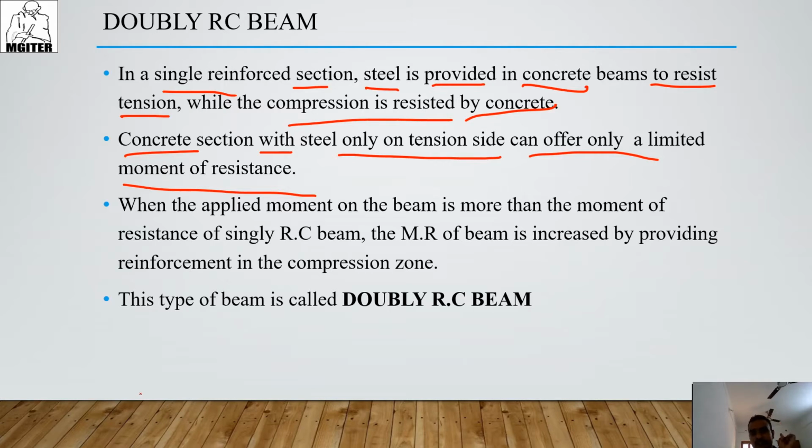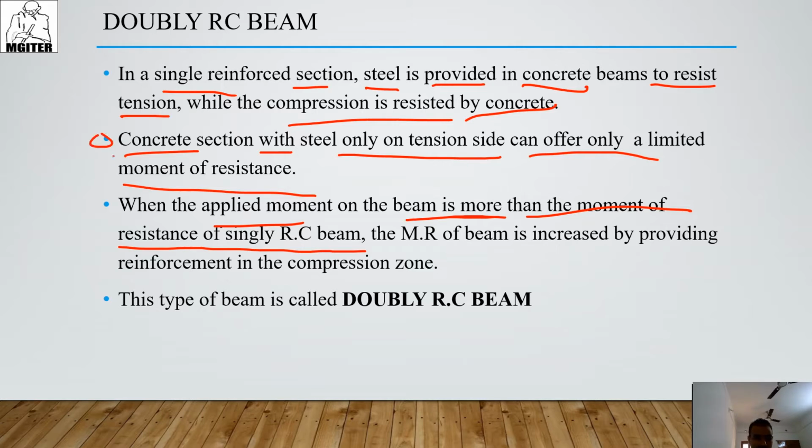There are some limitations for the resistance of moment by steel. But sometimes your moment will be higher. When? When the applied moment on a beam is more than the moment of resistance of the singly RC beam.